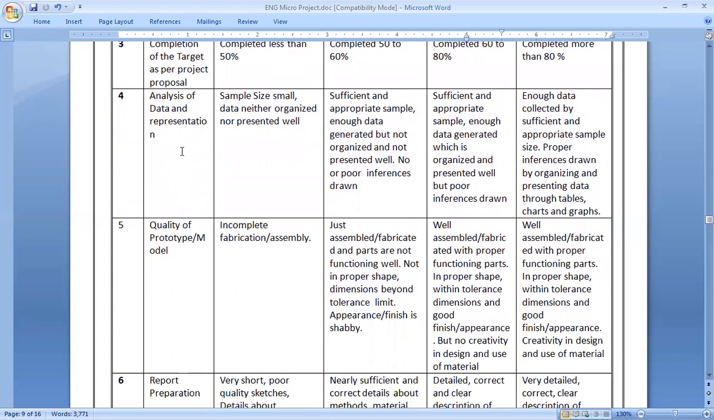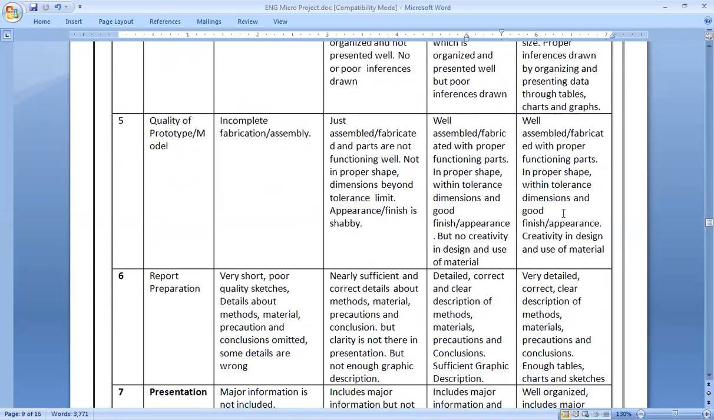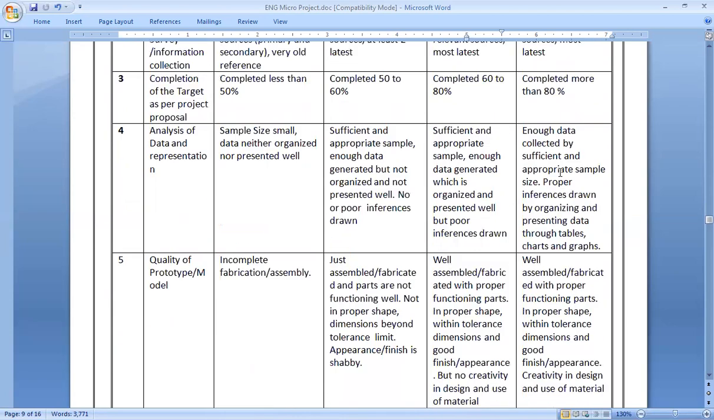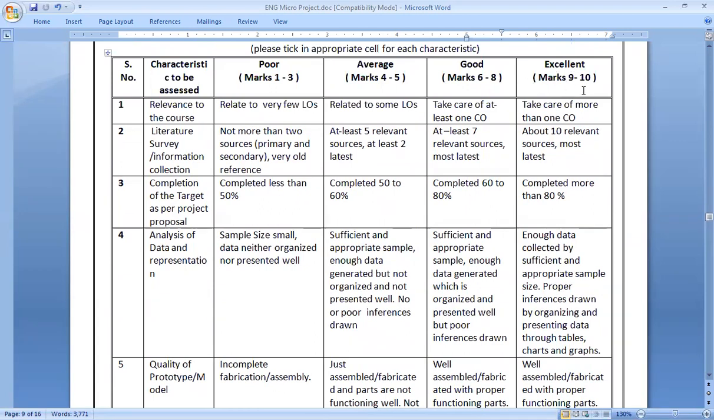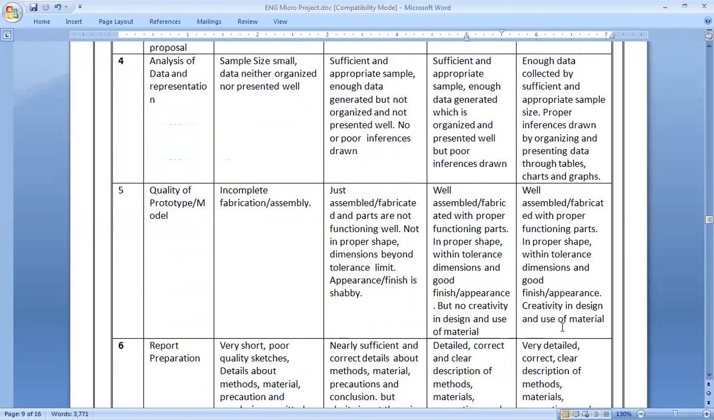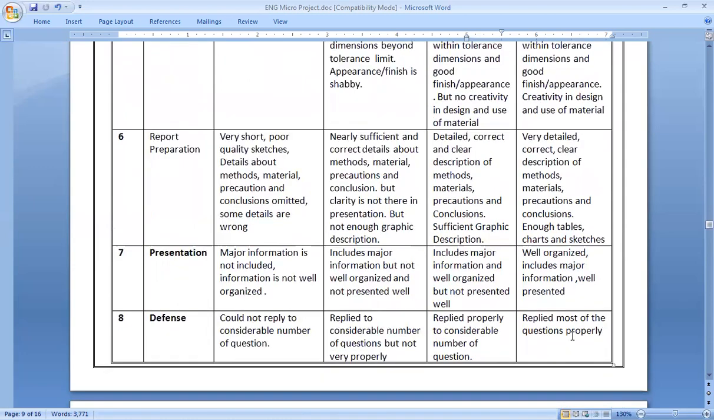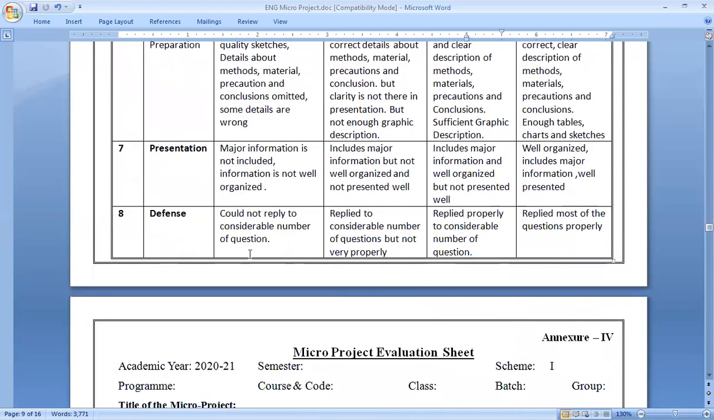Then analysis of data and representation, that is most important. How you have represented your data, how you have done the analysis, for that you will get the marks. Quality of your model, quality of your project is also very important. So students, if you want 9 or 10 marks, an excellent grade or good grade, then you have to follow the last column. As per the last column, you have to bring those changes in your project and in your report also.